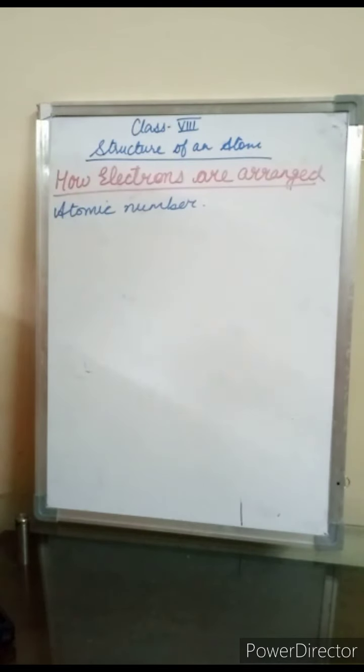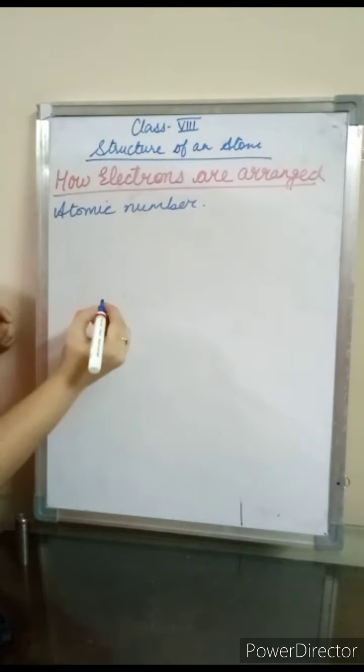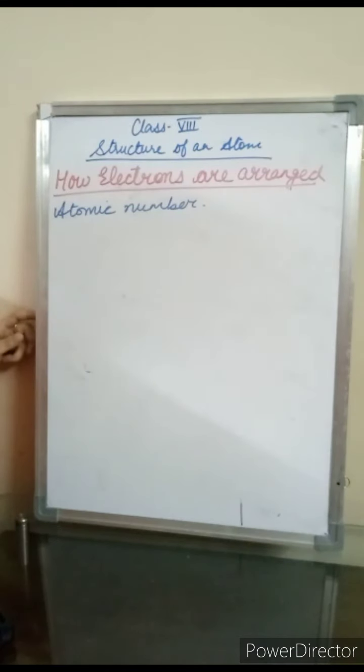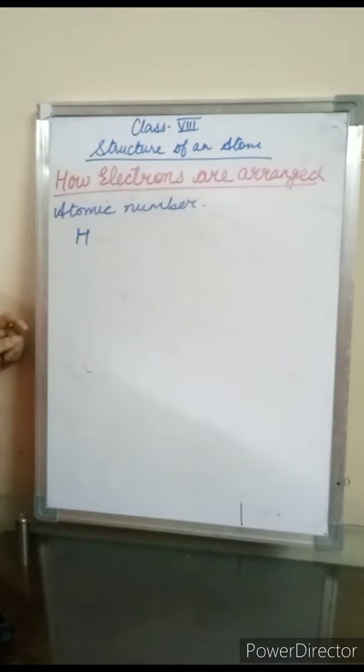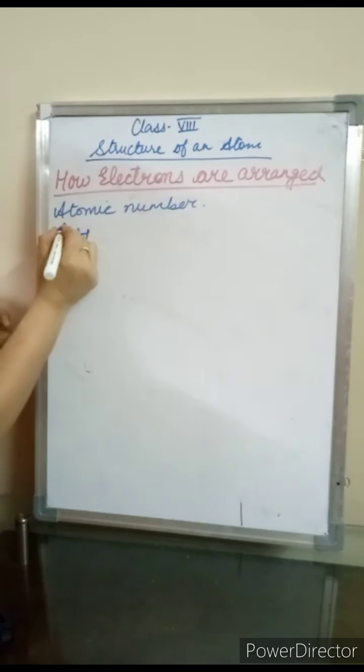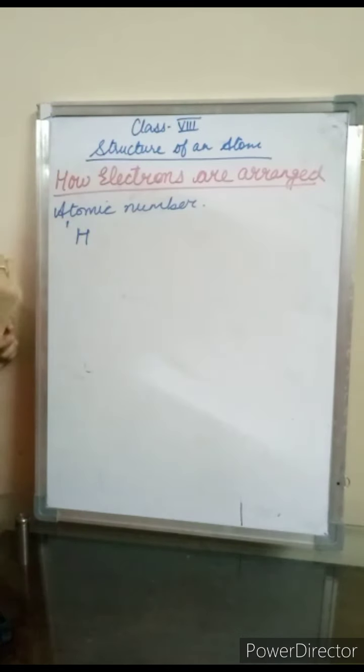Now students, how to draw the structure of an atom? Let us take an example of hydrogen. What is the mass number of hydrogen? It is 1. What is the atomic number of hydrogen? It is 1. Right.